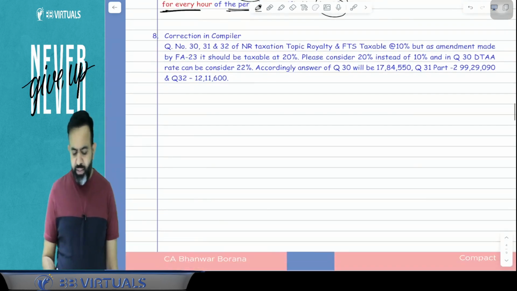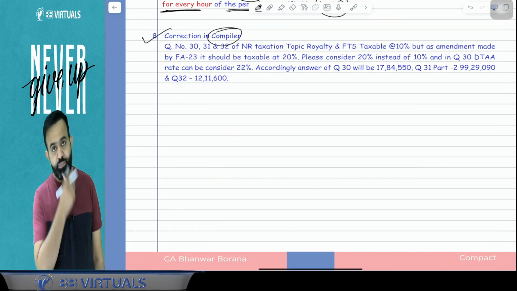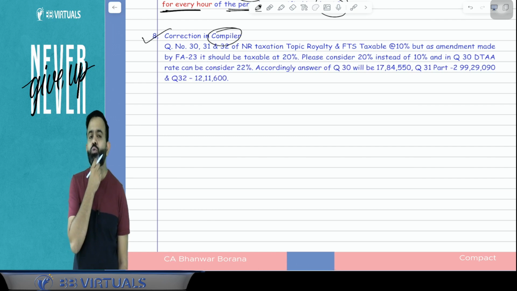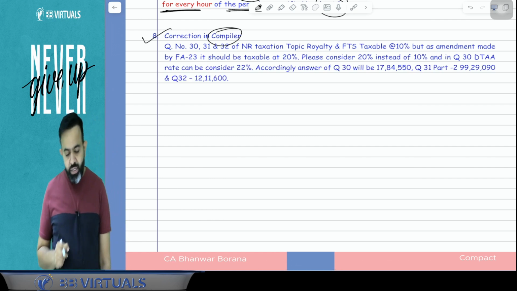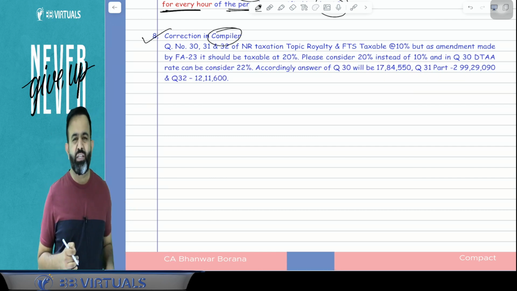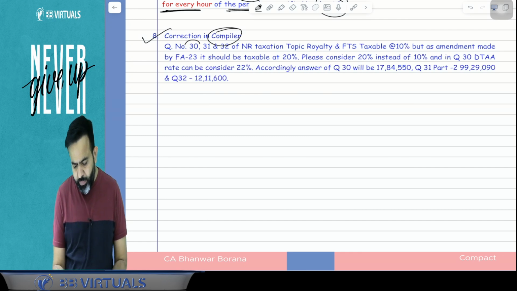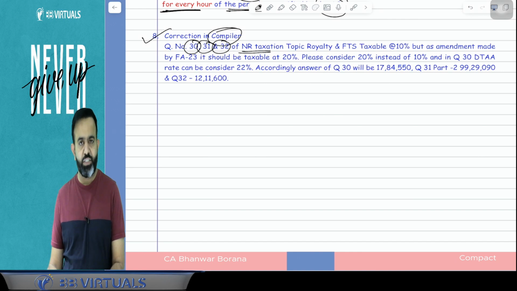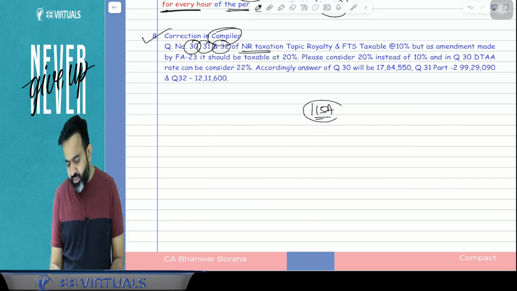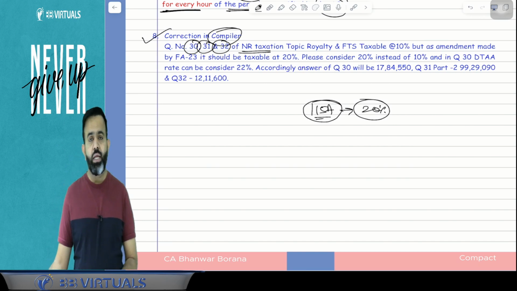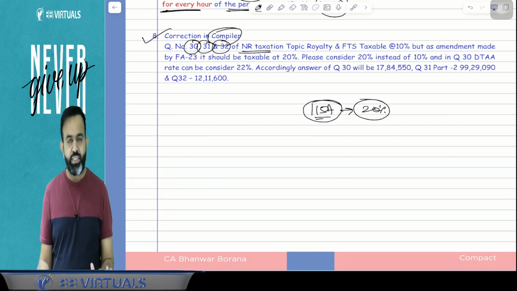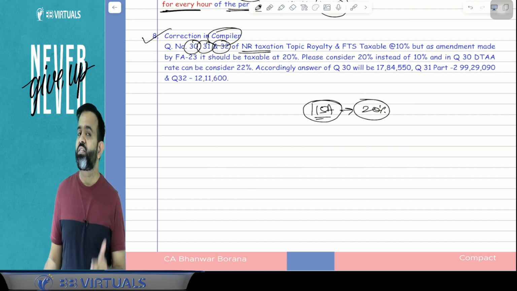In point number 8, there are certain corrections in your compiler. If you have the May or November 2024 compiler, then there is one small error from my side, in question numbers 30, 31 and 32 of the NR taxation topic, the non-resident taxation topic. You know that royalty under section 115A, that royalty and FTS, is now taxable at the rate of 20%. But till last year it was 10%. Now it is 20%.